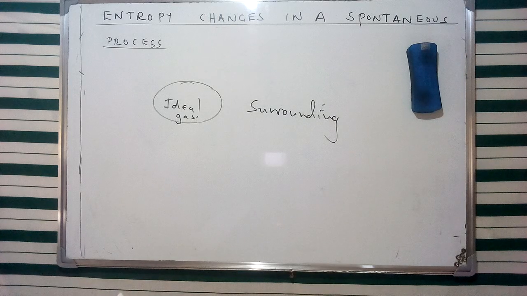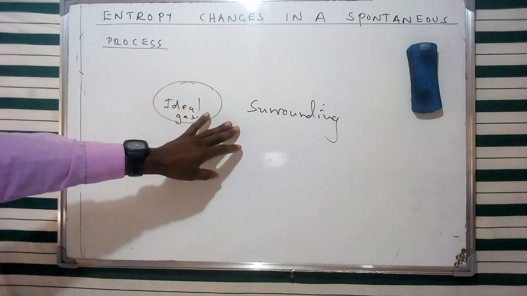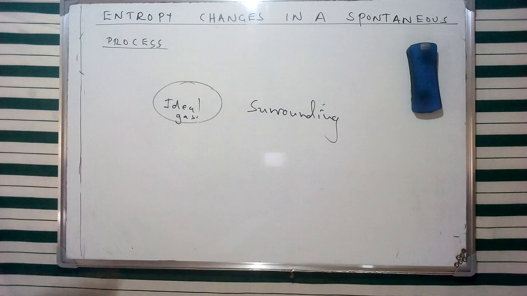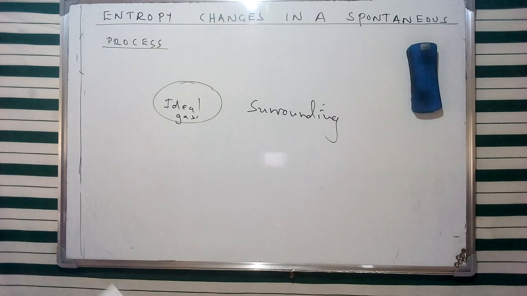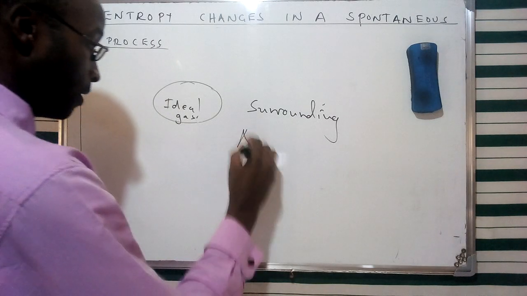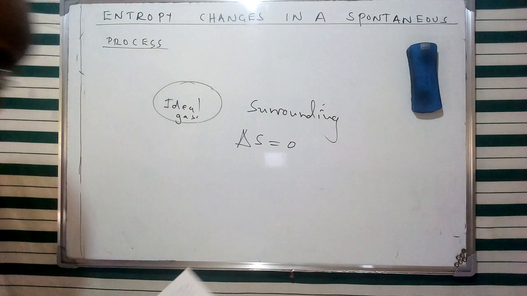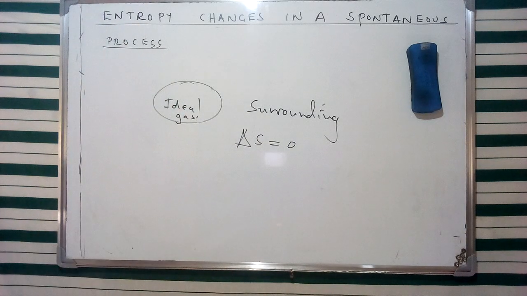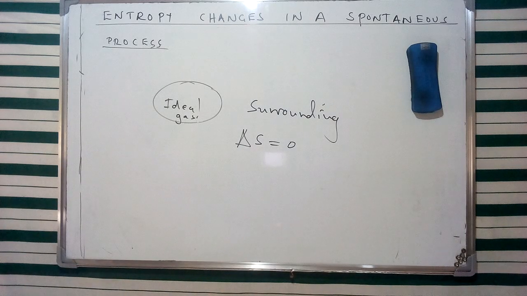Therefore, if we look at the ideal gas and the surrounding, there's not going to be any heat removed or supplied from the surrounding. Hence, the entropy of the surrounding at this specific point is going to remain unchanged. And of course, this can be given in this specific form: the delta S of the surrounding is going to remain unchanged.